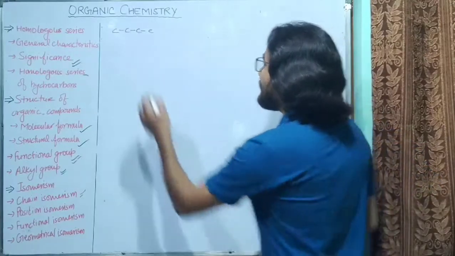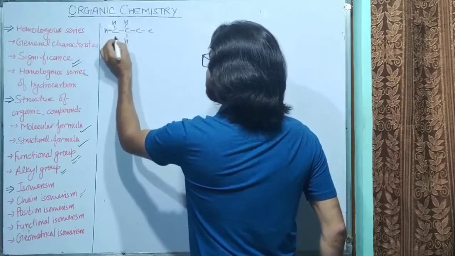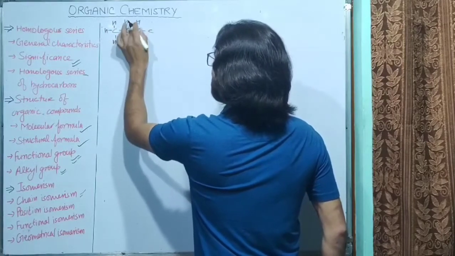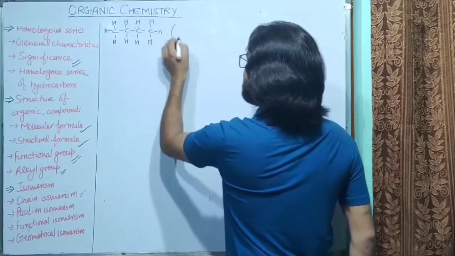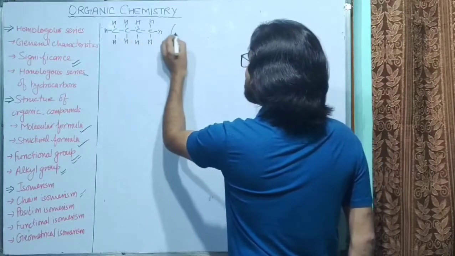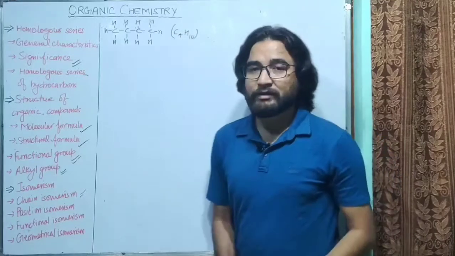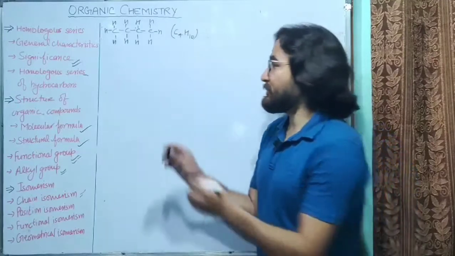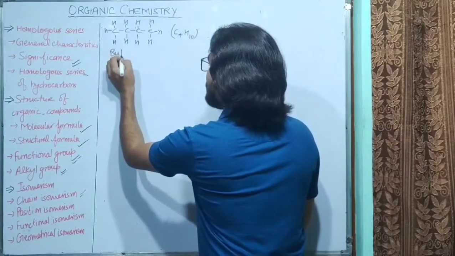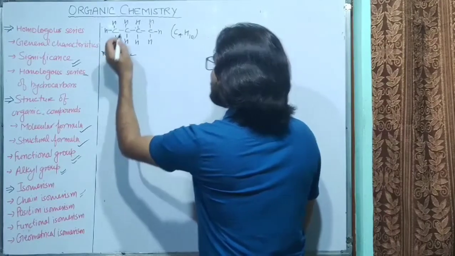Now hydrogen is attached to each carbon atom here. What is the formula of this compound? The formula is C4H10, and the name of this compound is butane, or in common name it is called n-butane.